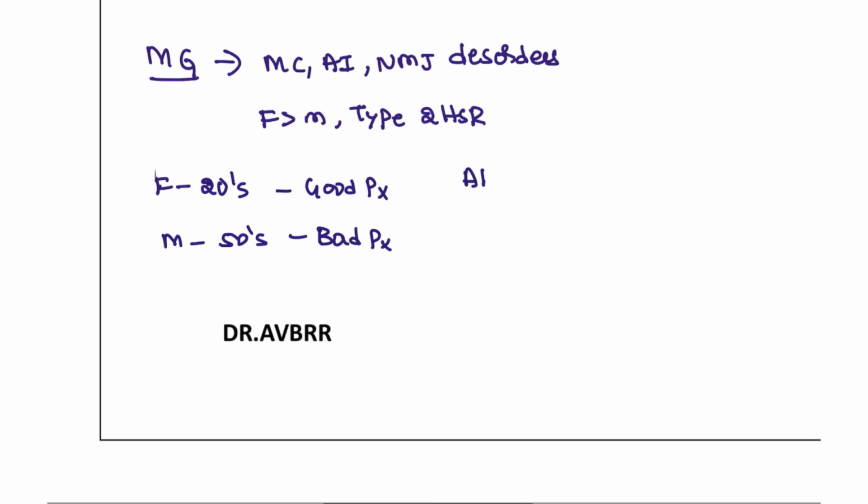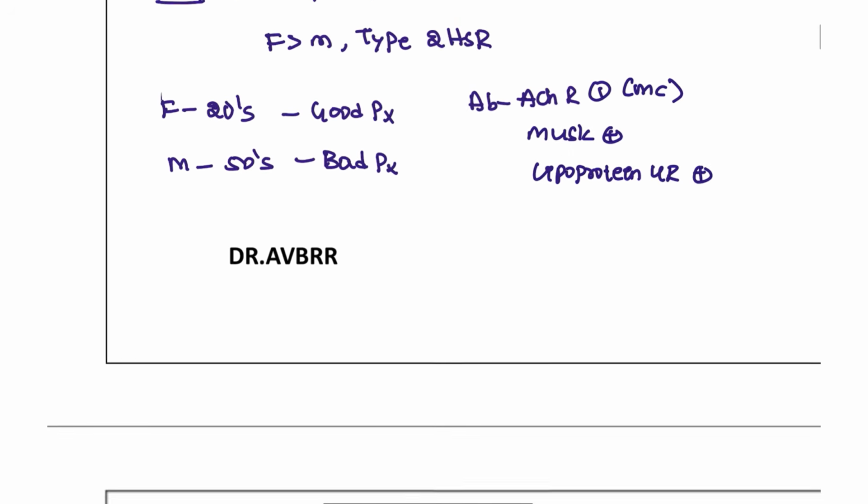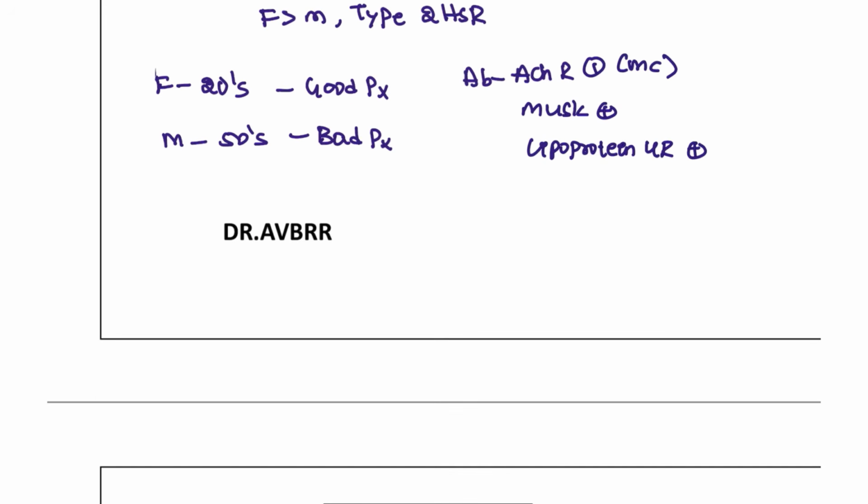And what are the antibodies involved? Acetylcholine receptors, MuSK receptors, and lipoprotein 4 receptors. Acetylcholine receptor antibody is the most common overall. This is how the patients will present. First and foremost, the symptom is going to be ocular, that is ptosis. Several muscles will be involved, even the facial muscles also.